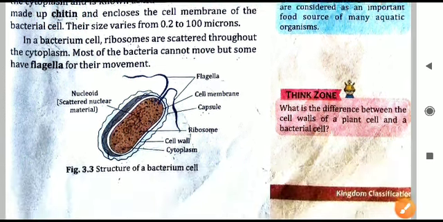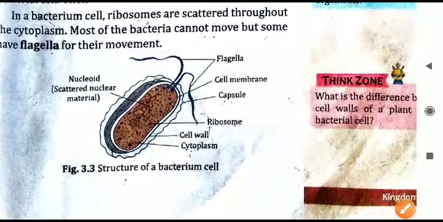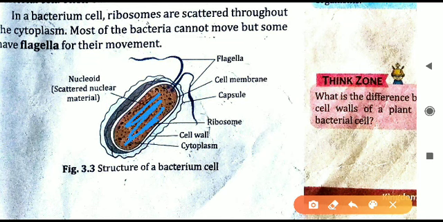Now after that, let us come directly to the diagram here. In the center you can see whatever material, this brown colored part, that is all nucleoid, that is the scattered nuclear material. Outside the nucleoid, what is there? Cell membrane is there. What is this?